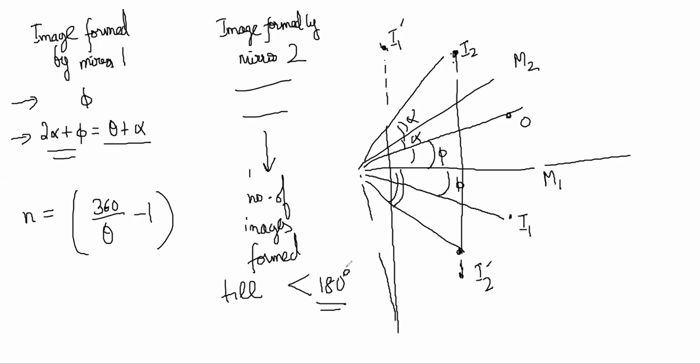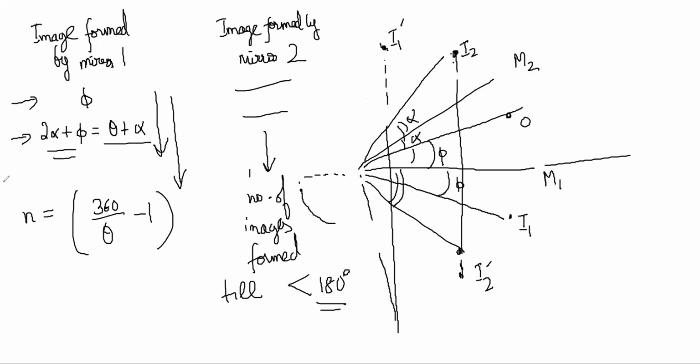It cannot be more than 180, right? 180 degrees is the maximum angle allowed here. The angle cannot be more than 180. An image cannot be formed on that side, right? So you keep counting this and seeing till where the angle goes up to 180, right? That is the number of images formed by this, right?